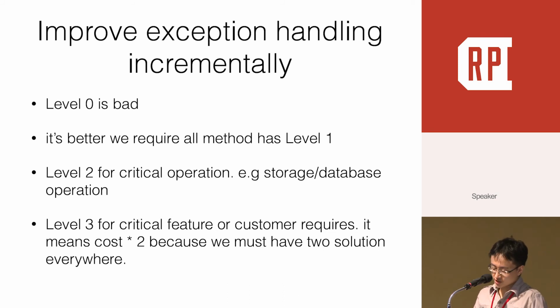Finally, for very critical features like payment or what our customer requires, we can achieve level 3. But please note, level 3 means you will double your development cost at least, because we must implement two solutions for the critical feature.